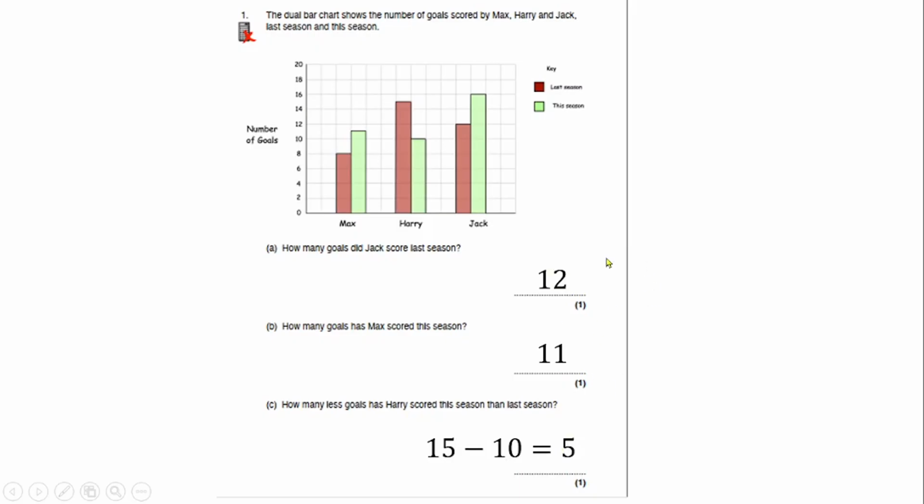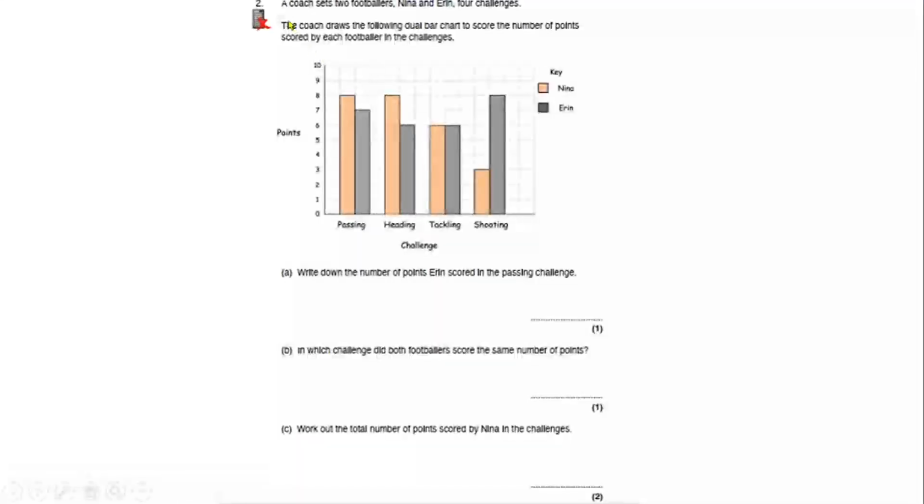So that's another question you'll be given to interpret an already drawn composite graph. Another question is what you are seeing now. A coach set 2 footballers, Nina and Harry, 4 challenges. The coach drew the following dual bar chart to show the number of points scored by each of the footballers in the challenges. So we have passing, heading, tackling, and shooting. This color is representing Nina, and this color is representing Erin. So we have to use the information on this graph to answer the questions.